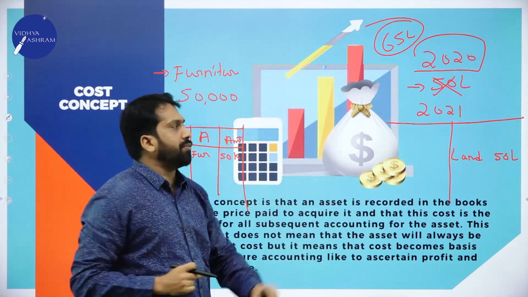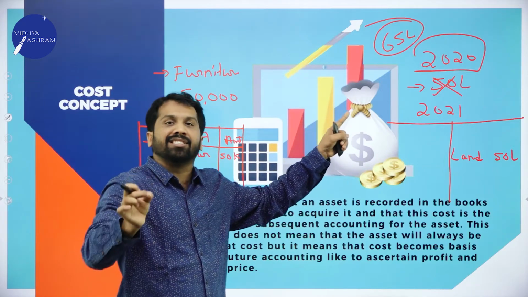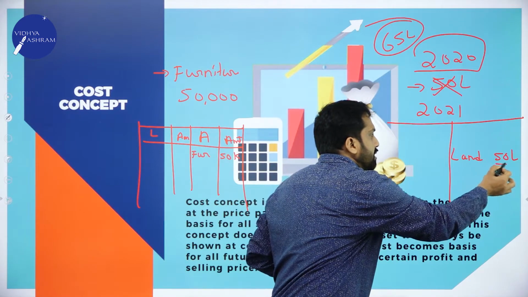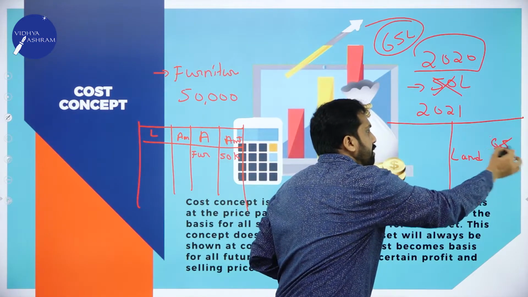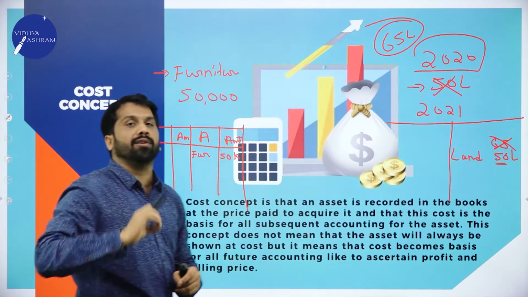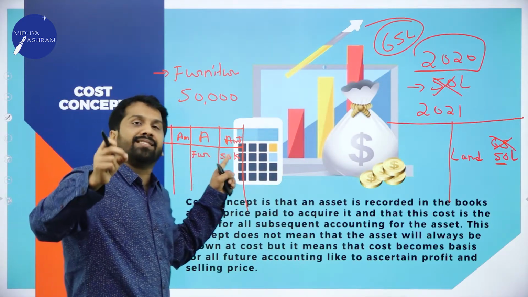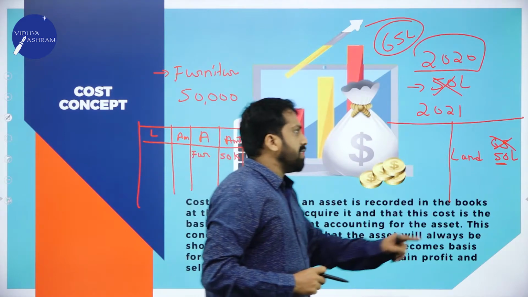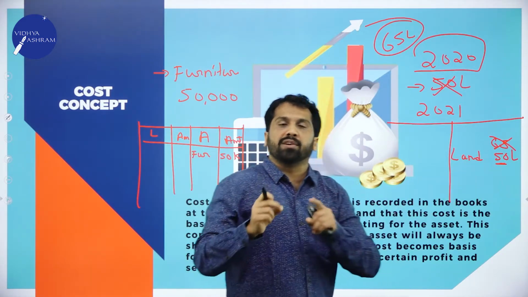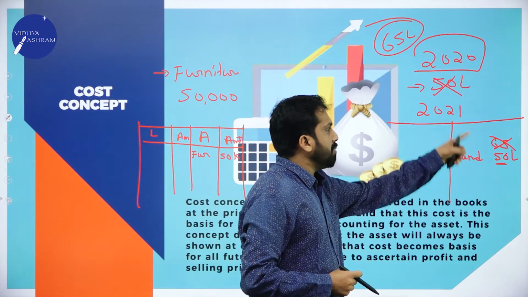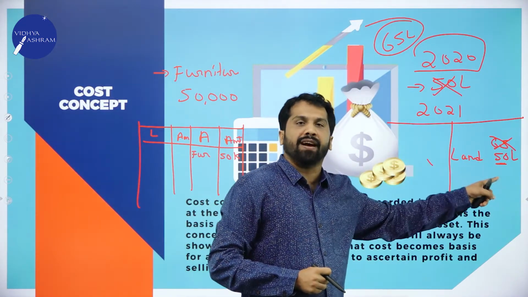After 1 year, what is the value now? 65 lakh. So you cannot change this to 65. Why? Because we are following cost concept. At what price you purchased, that price only you should mention. Because of market value changes, you cannot change your balance sheet to 65.